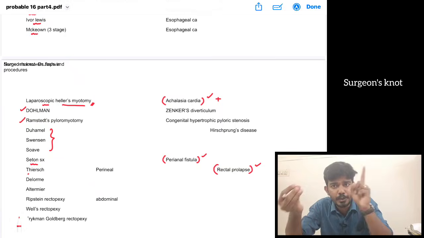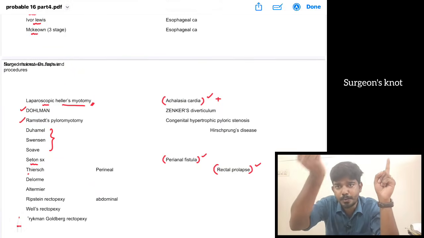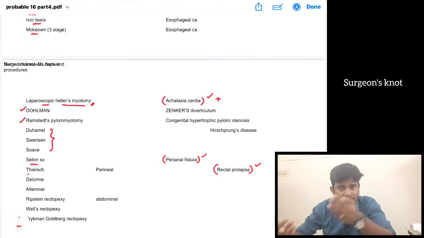With the help of the fingers, we try to reposition the rectal prolapse, so that the prolapsed segment is positioned inside. That is the first step. If that cannot be done, then we are going to go for other surgical procedures.